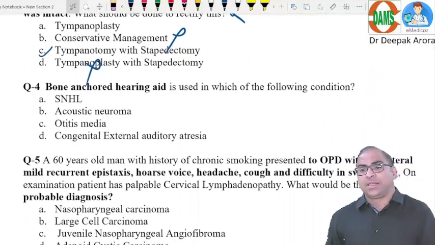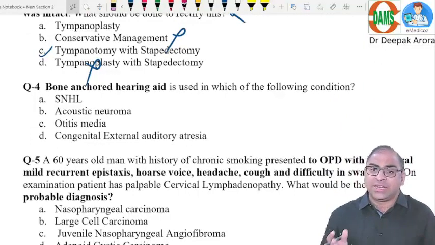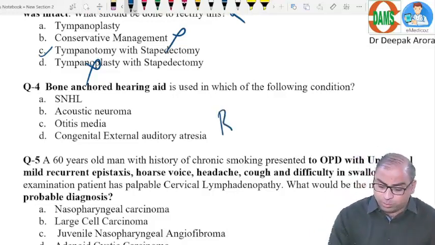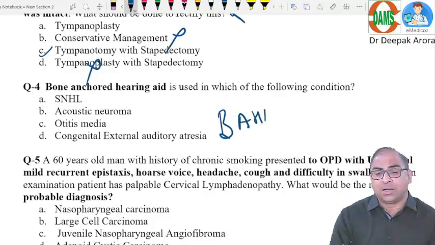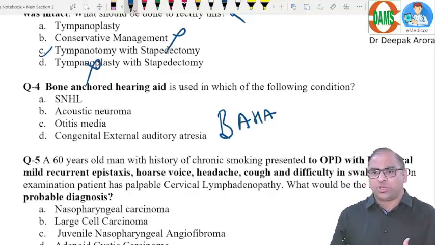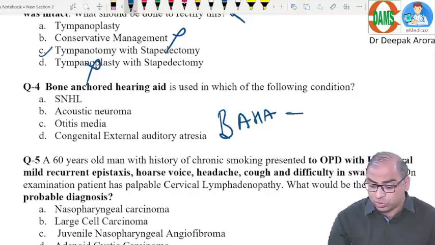Bone anchored hearing aid. Conventional hearing aid, BTE behind the ear, in the ear, we are keeping in the external auditory canal. What is bone anchored hearing aid, BAHA? We are keeping it on the mastoid. Why are we keeping it on the mastoid? Because we can't keep it in the external auditory canal.